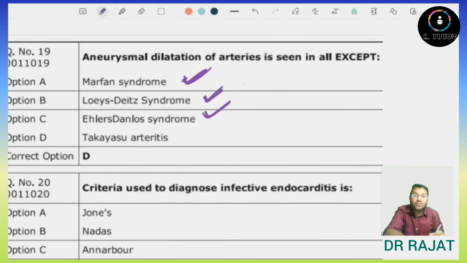But in Takayasu arteritis, the aneurysmal dilation is not present. Takayasu arteritis is an inflammatory condition of the arteries. So answer here will be option number D, Takayasu arteritis, in which dilation of the arteries is not seen.